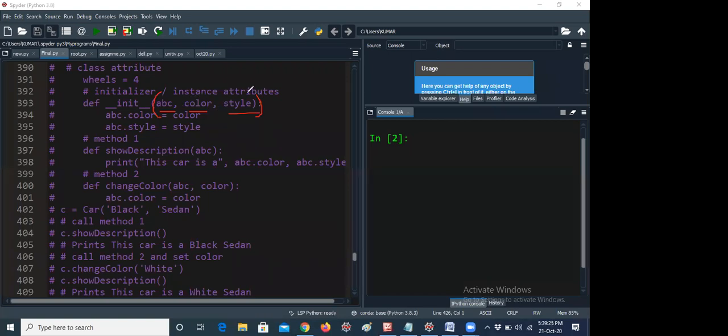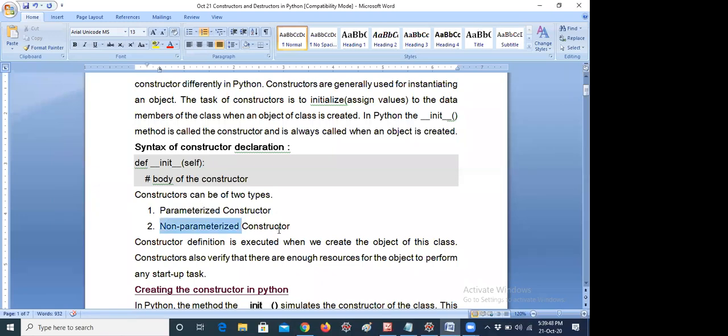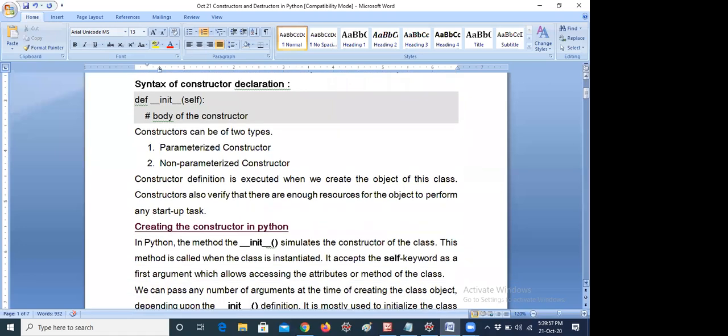Parameters are also called arguments. For example, change color takes self comma color. Here color is a parameter, and self is a built-in parameter. In show description of self, there is no other parameter actually. So constructors are of two types: parameterized and non-parameterized, that means with parameters and without parameters. That is only the definition. Next, let me move to the examples.